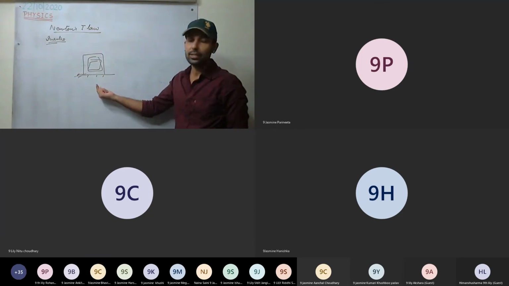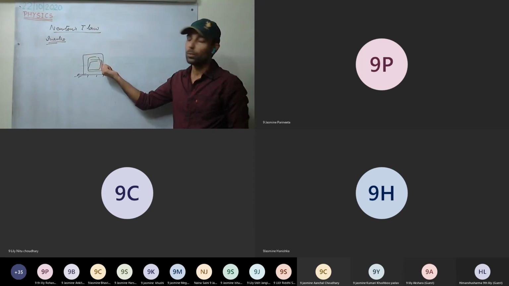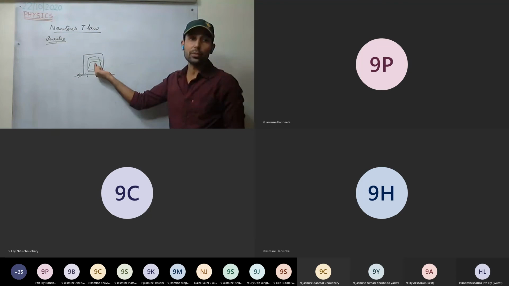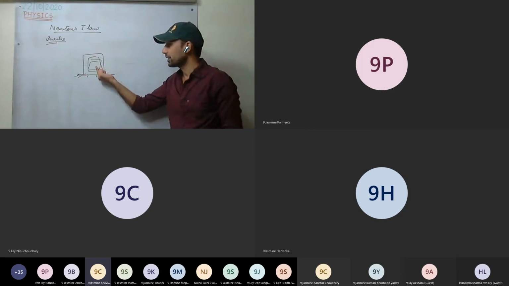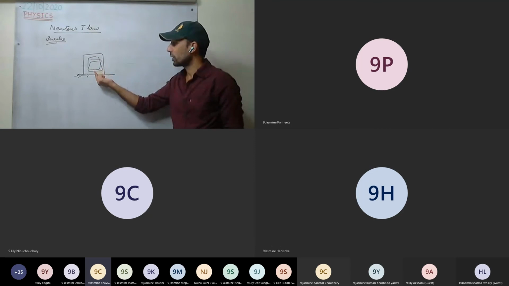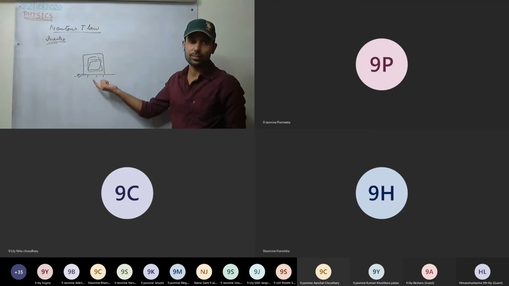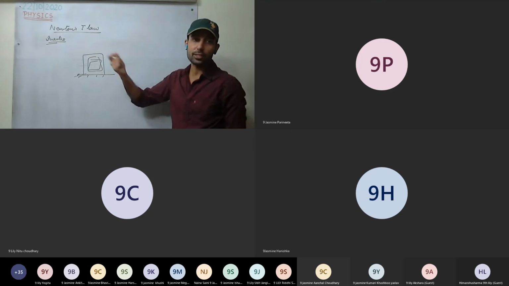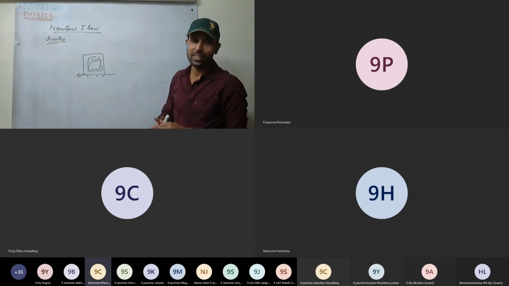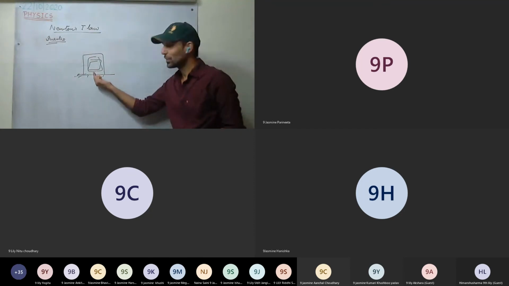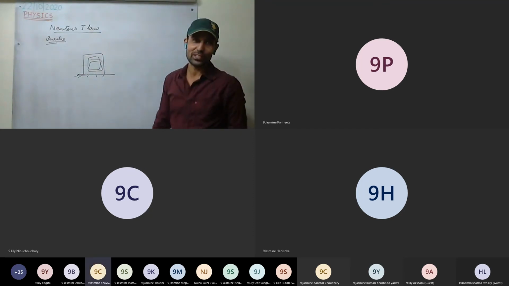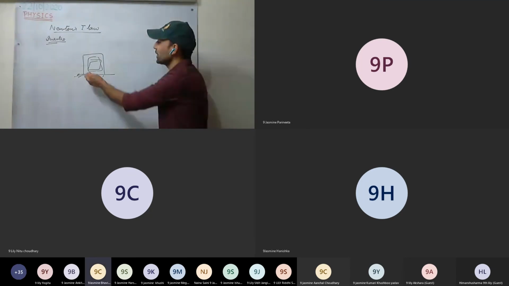So what is inertia? Inertia is the inherent property of the body which opposes the change. The body does not want to change its state. If it is at rest, it wants to continue its state of rest. If it is in motion, it wants to continue its state of motion. That is inertia, or you can say stubbornness. Like students who are stubborn and don't study, an external force has to be applied, and depending on how much external force we apply, the student starts to study, or somehow some internal force generates.